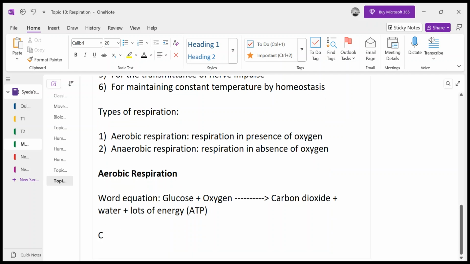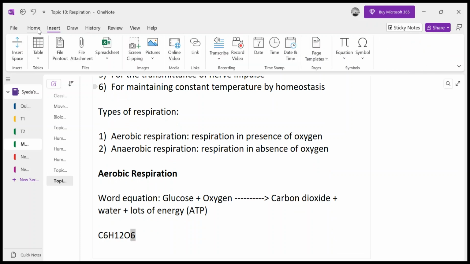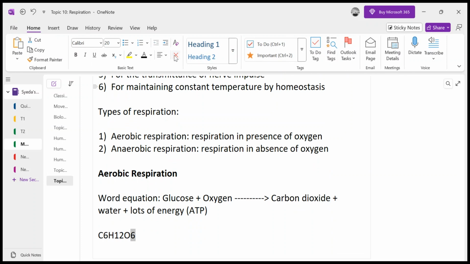The chemical equation says C6H12O6. Now, C6H12O6 is the formula of glucose, right? Okay, subscript. Let me subscript it.